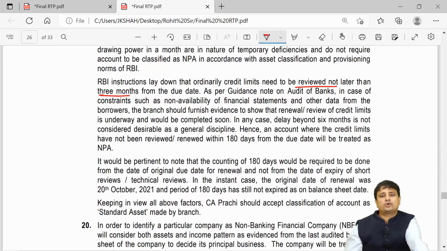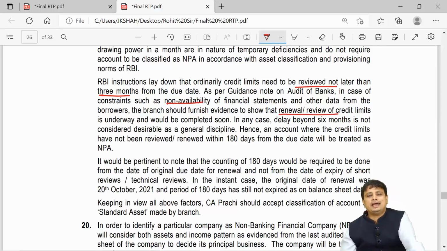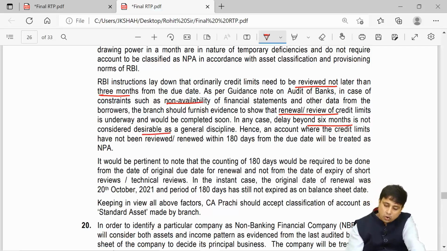As per the guidance note on the audit of banks, in case of constraint of such non-availability of financial statement and other data, the branch should furnish evidence to show that the renewal or the review of credit limit is underway and should be completed soon. In any case, delay beyond 6 months is not considered desirable as a general principle. Hence, an account where the credit limit has not been reviewed or renewed within 180 days from the due date will be treated as NPA.